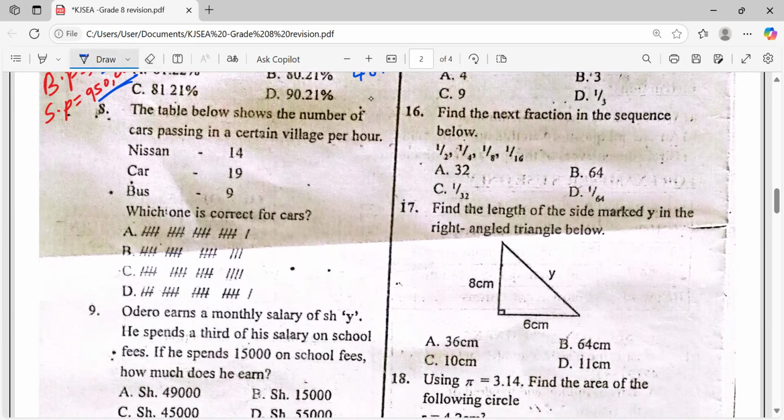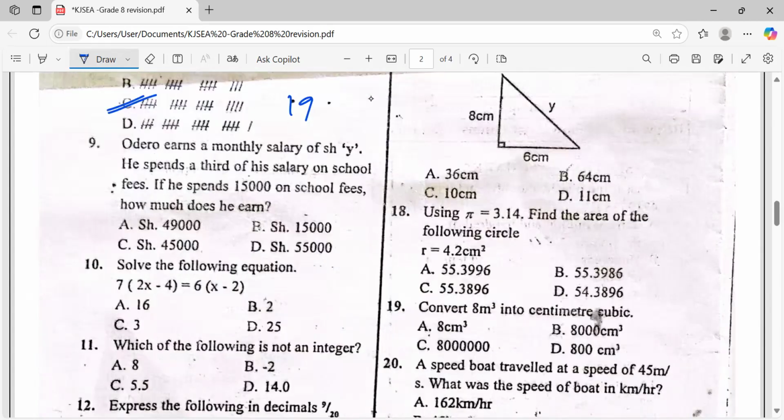1, 2, 3, 4, 5. 1, 2, 3, 4, 5. 1, 2, 3, 4, 5. 1, 2, 3, 4. So this is 5, 5, 5. 5 times 3 is 15, plus 4. That is 19. So this is correct. Question number 9.